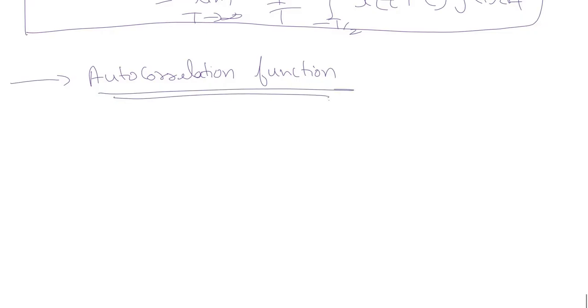Alright, so the next type of correlation is the autocorrelation function. The autocorrelation function is, you can say, a very special case of cross correlation function.